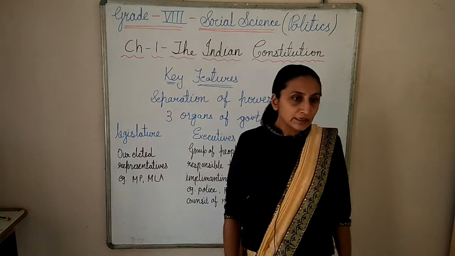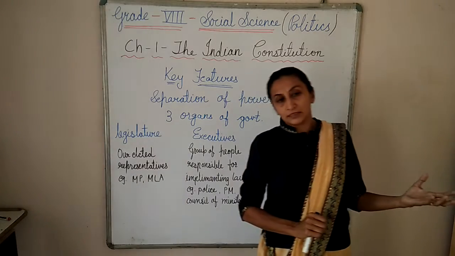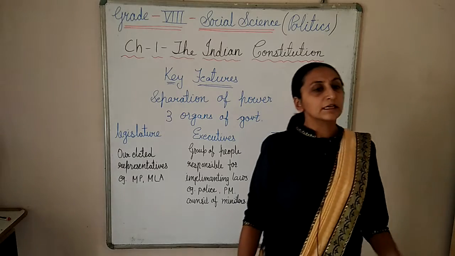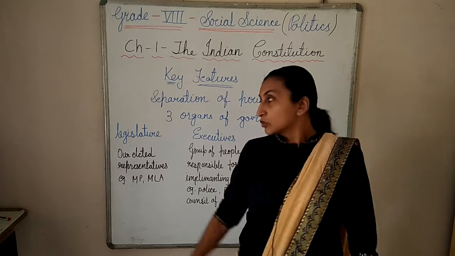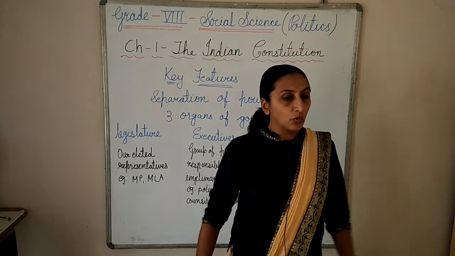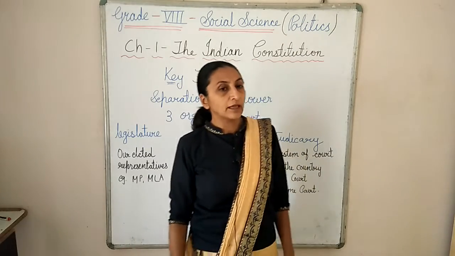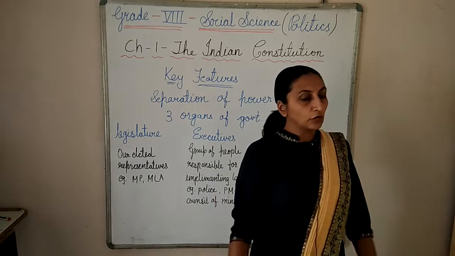So these are the representatives, they are making the law. Previously in the parliamentary form of government also we discussed that they are making the law. If any issue is there, they are discussing and finally making the law and saying how to govern the country. So they are counted in the legislature. According to them, they have made one law, whatever is beneficial for the country. Suppose they made one law for the country.